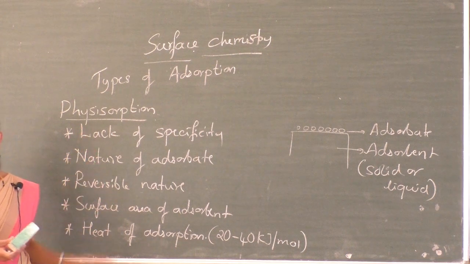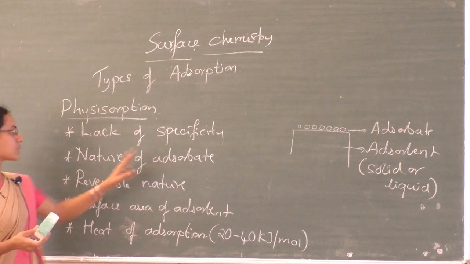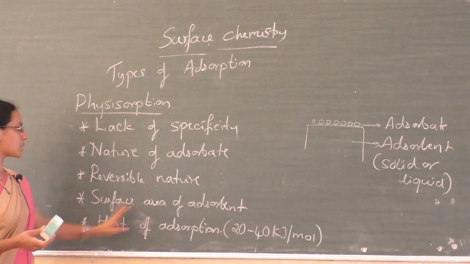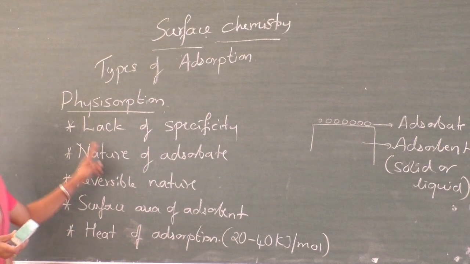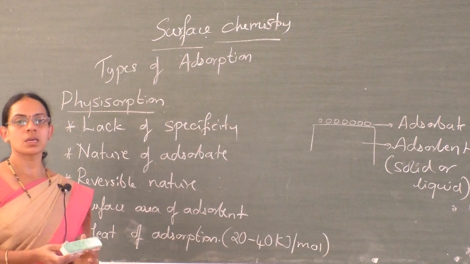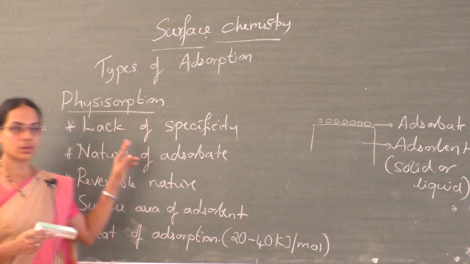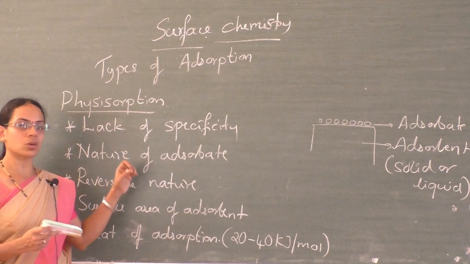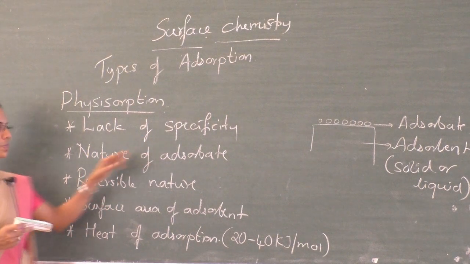The characteristic features of physical adsorption are lack of specificity, nature of adsorbate, reversible nature, surface area of adsorbent and heat of adsorption. Lack of specificity means any given solid surface has no preference for any gas. Any gas can come and occupy the surface of the solid adsorbent. So that is lack of specificity.